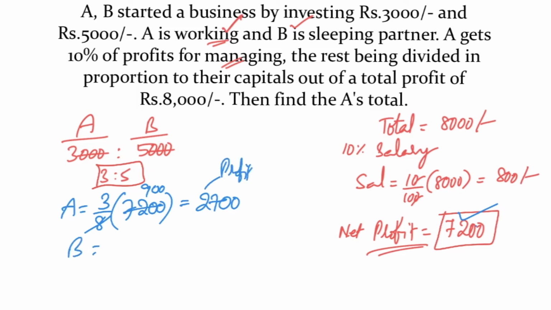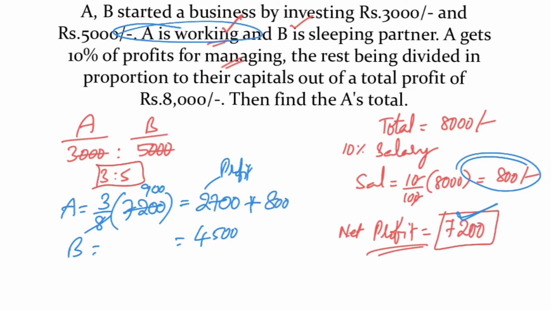And B gets how much? Out of 7,200, if 2,700 is given to A, the remaining 4,500 rupees profit is given to B. In addition to profit, A is a working partner, that's why he gets some extra profit or salary. So an extra 800 rupees salary is given to A. So overall A is getting 3,500 rupees profit. Out of the total, A is getting 3,500.